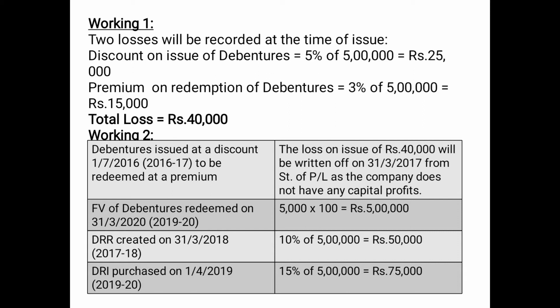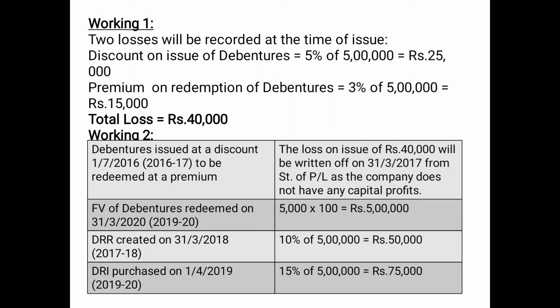Working number 2. Debentures issued at a discount on 1st July 2016, that is in the accounting year 2016-17, to be redeemed at a premium, the loss on issue is 40,000 rupees, which will be written off. Why 40,000? It is a combination of the loss on account of discount on issue of debentures and premium on redemption of debentures. It will be written off when? On 31st March 2017, that is at the end of the accounting year in which it occurred. And it has occurred in the accounting year 16-17. So it will be written off on 31st March 2017.